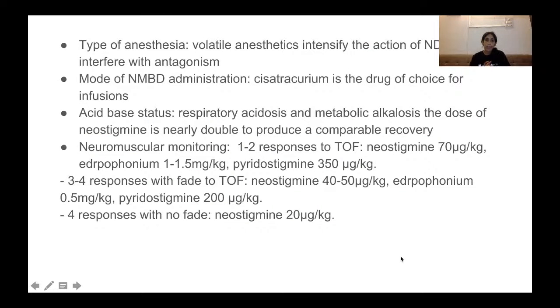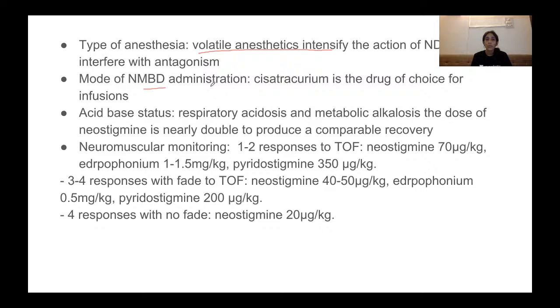Now your type of anesthesia used. Volatile anesthetics intensify the action of your non-depolarizing muscle relaxants, and hence will interfere with antagonism, so any volatile anesthetic should be stopped in advance.